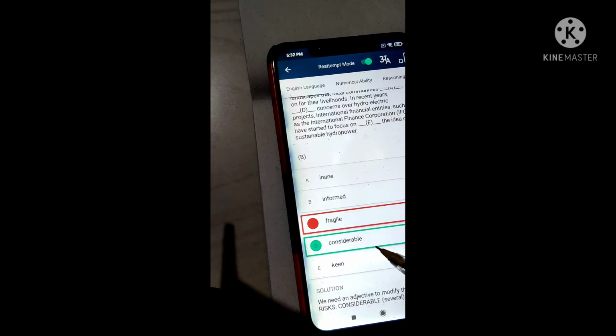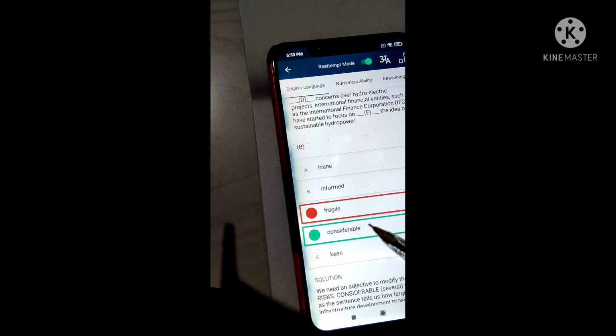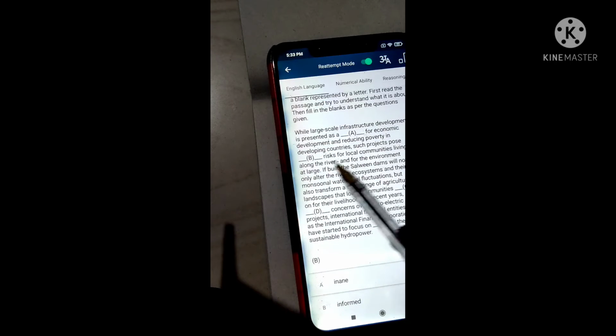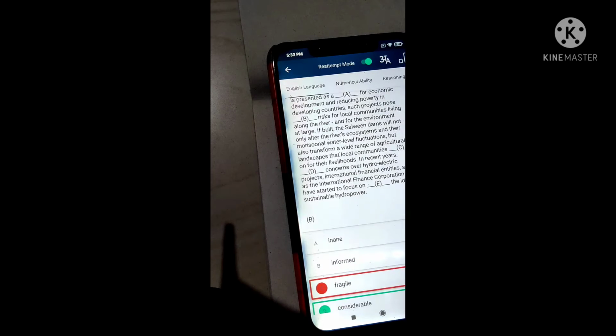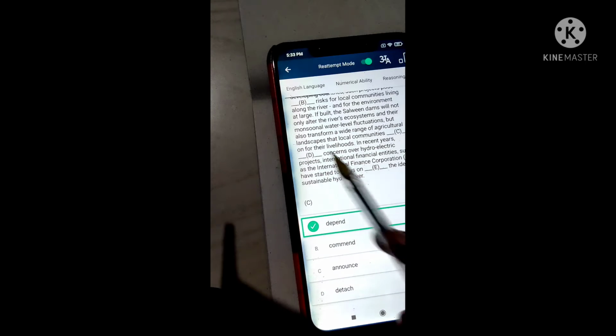So considerable. I thought that the first option, considerable, is correct, because we need an adjective in the blank. So considerable is correct. And next we go to: the local communities living along the river, and for the environment at large, if built, the dams will not only alter the river's ecosystem and monsoonal water level fluctuations, but also transform a wide range of agricultural landscape that local communities dash. So we clearly say that depend is the only suitable word, because communities depend on their livelihoods. So which communities? These communities are dash on for livelihood.